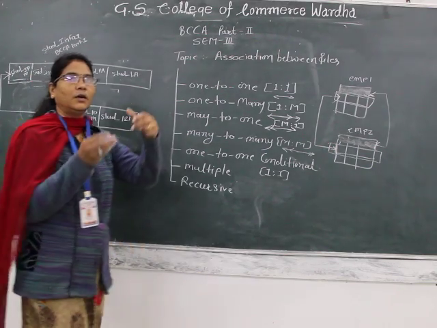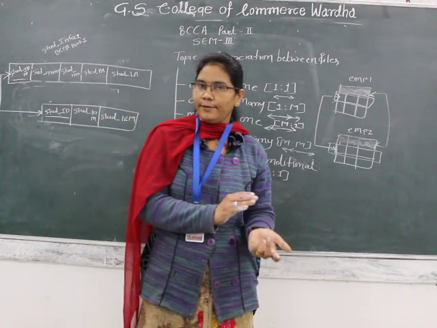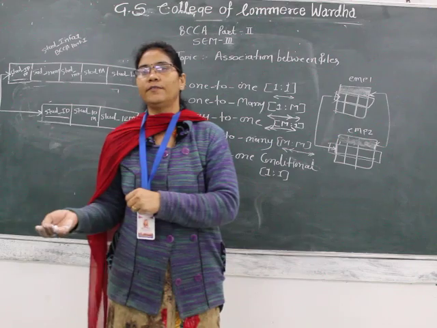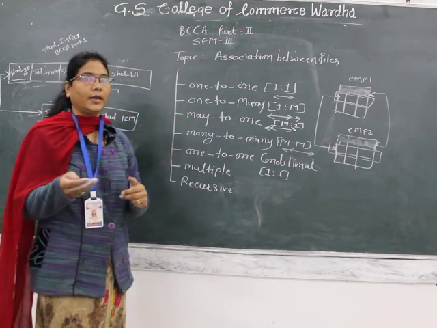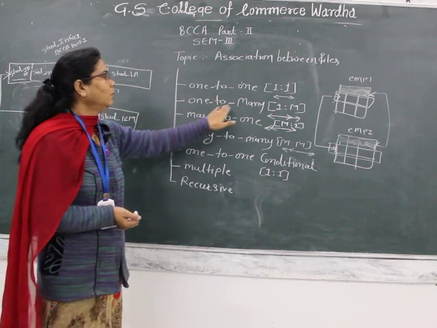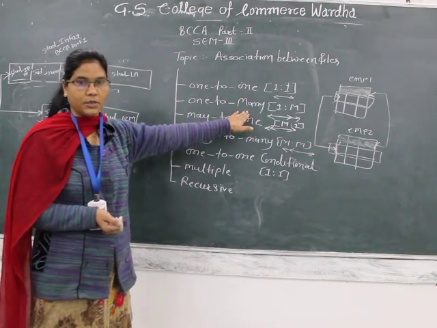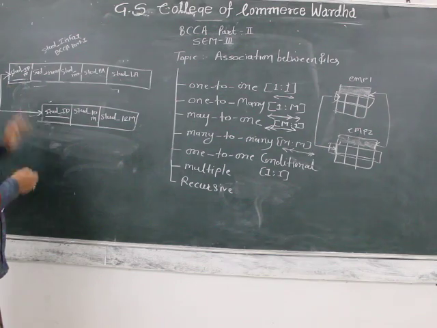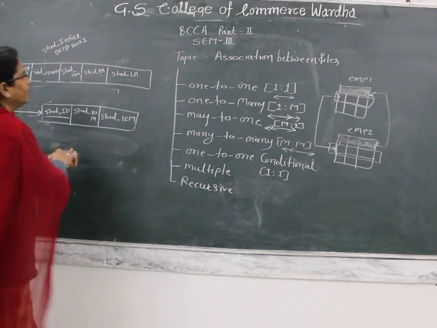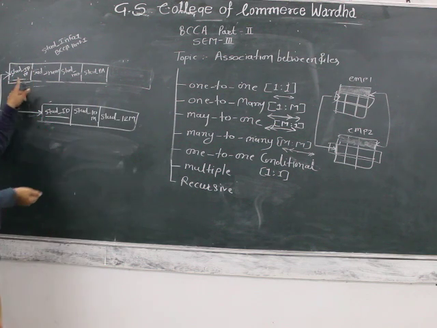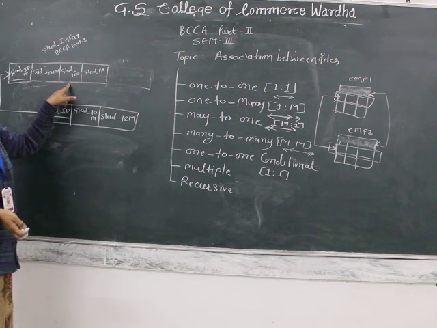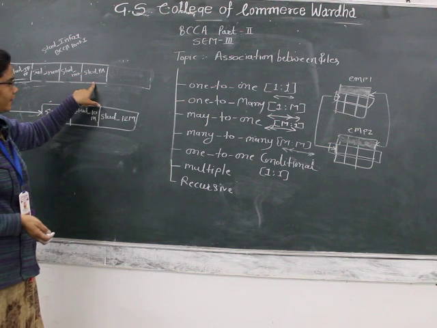That means one record of one file is associated with multiple records of another file. Okay, it is nothing but the one to many association. Example, suppose student name, student mobile number, student permanent address.